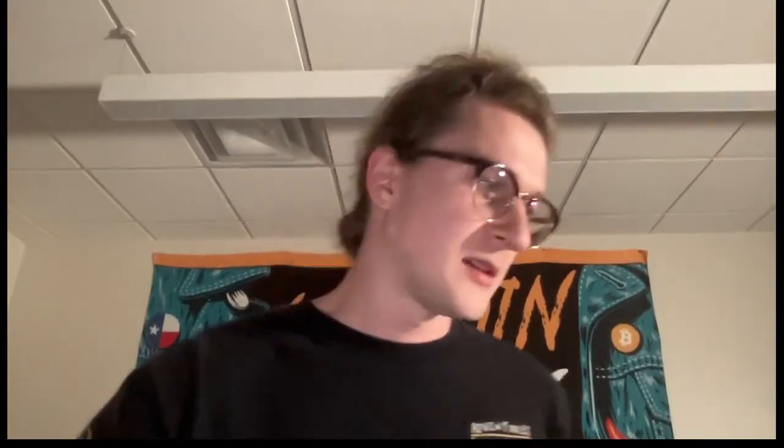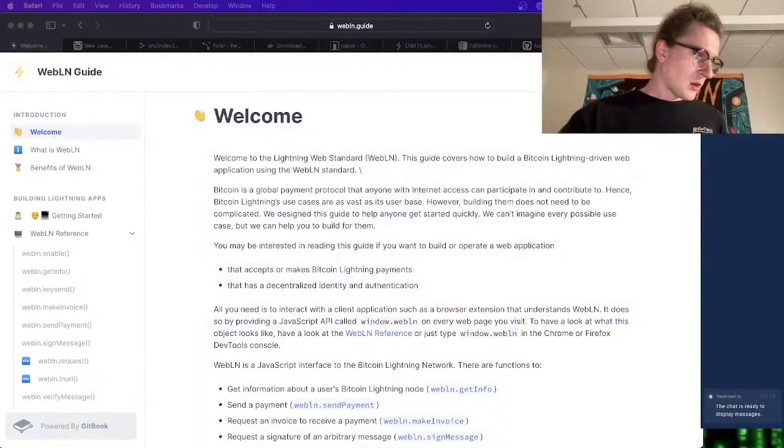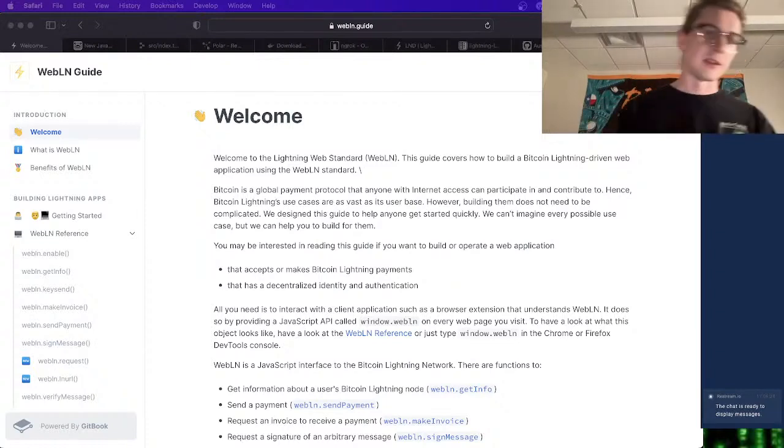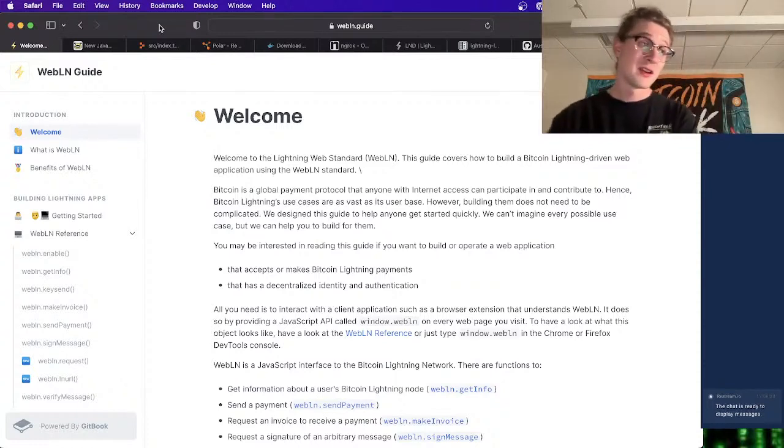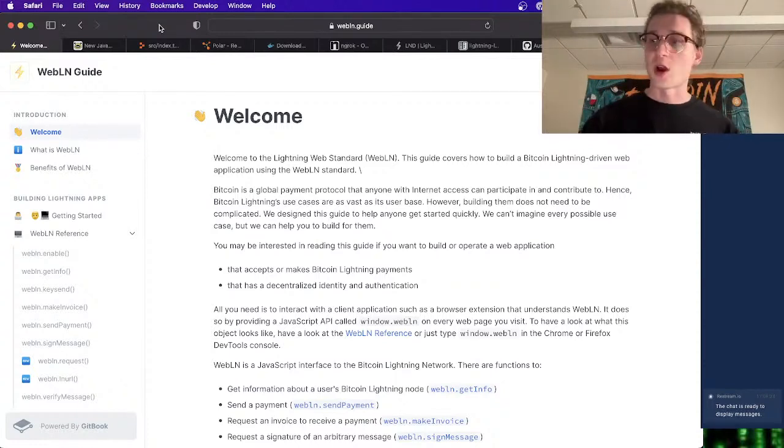And so, yeah, I think that's basically a lot of the background I have. Okay, cool. So let's start with a little bit of theory here. I'm just going to talk about WebLN, a little bit of how it works. We're going to point to some resources, and then we're going to get into setting up our developer environment, which might actually be the bulk of this project. Hopefully not, but it's worth focusing on, definitely.